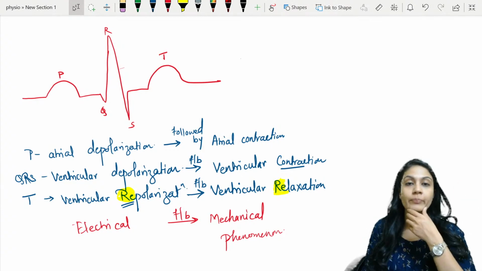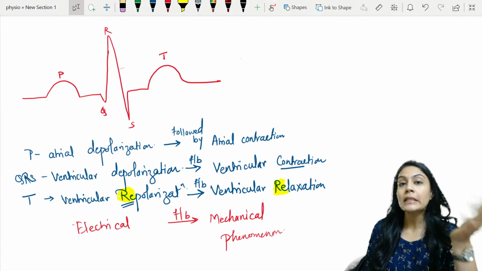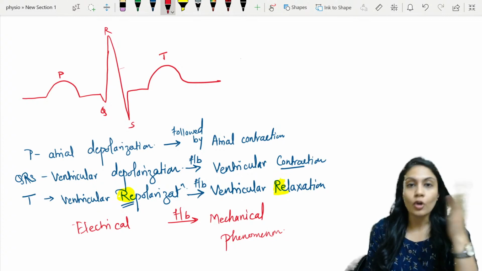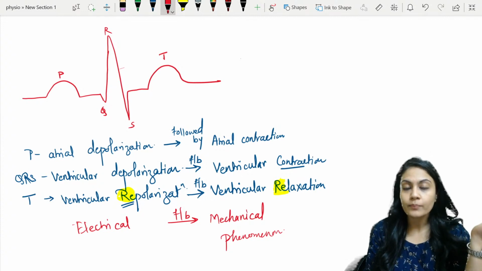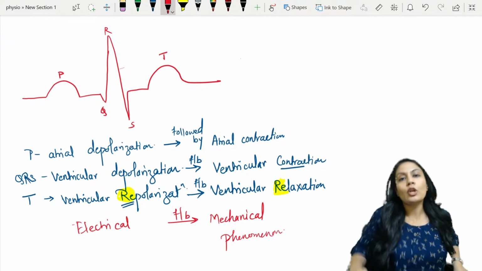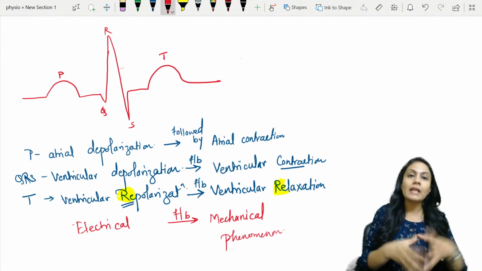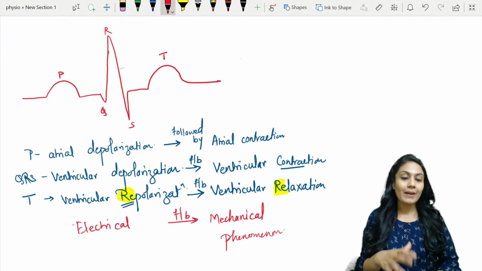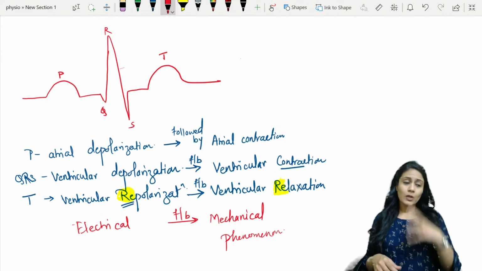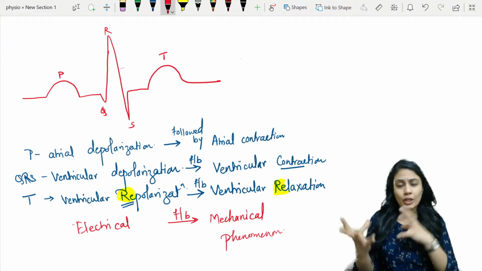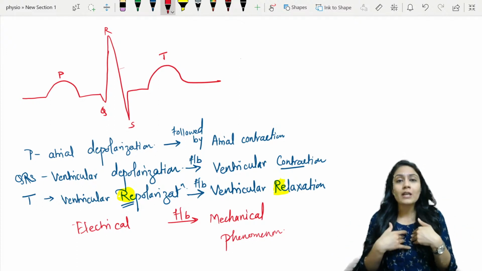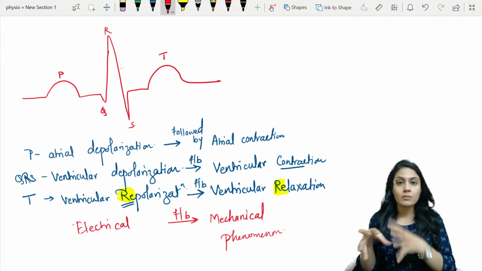repolarization is happening. Where is the atrial repolarization? Does the atria not contract or not relax or what? Remember, whenever we are taking ECG, there are many electrolyte changes happening in many cells. So we apply one filter into the ECG so that the potential differences happening in the rest of the cells do not introduce errors into our ECG, right?